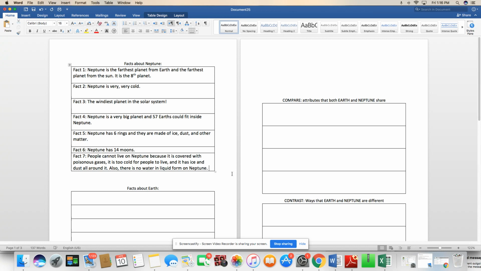Okay, so do you guys see how sometimes you have to read beyond just what the author says? He's giving us these very clear details, but we know that we need to pull in some of that background knowledge and things we've already read about other planets. Okay?